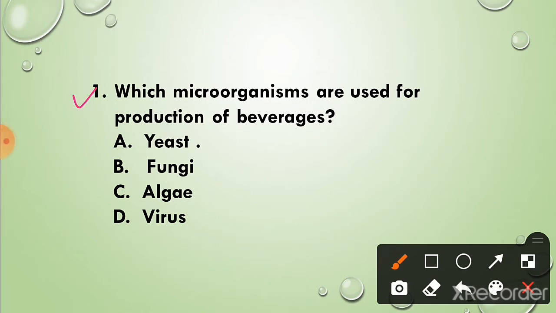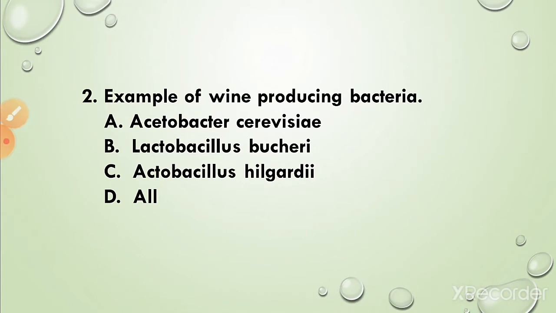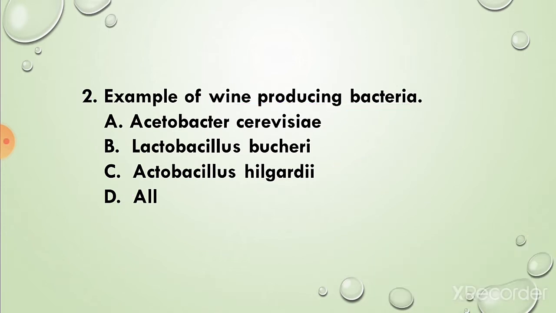Question 1. Which microorganisms are used for production of beverages? The correct answer is option A, yeast. Question 2. Example of wine producing bacteria. The correct answer is option D, all. Acetobacter cerevisiae, Lactobacillus buscheri and Lactobacillus hilgardi are the wine producing bacteria.